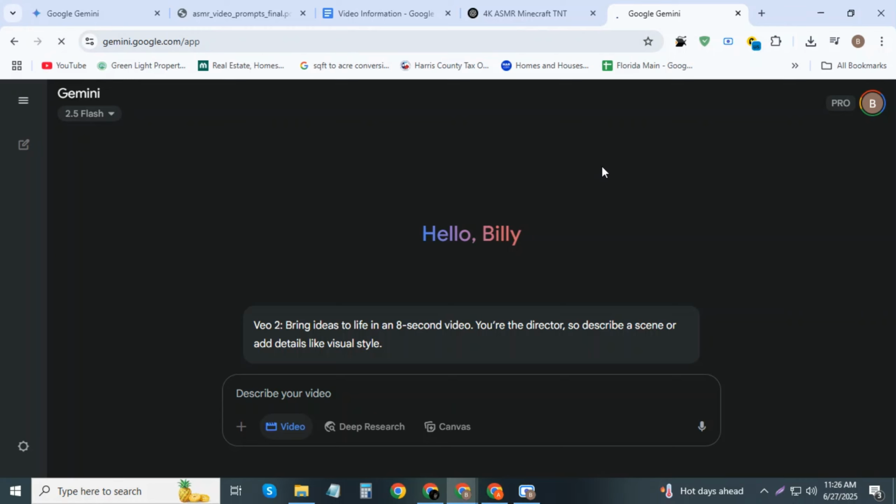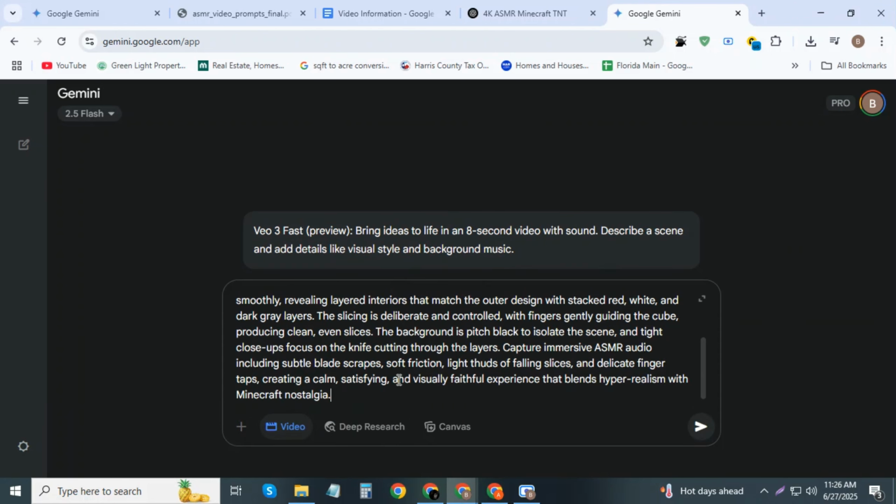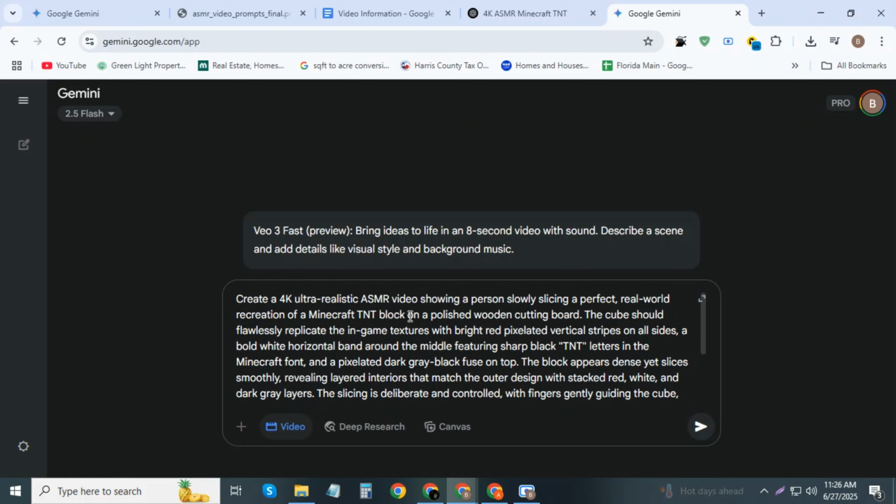Now, reload the page and wait for a moment. After that, click on the video option. You should now be able to generate videos using VO3. Paste the prompt in here.